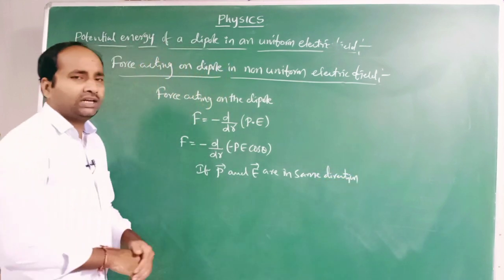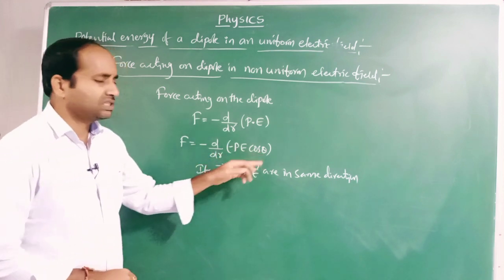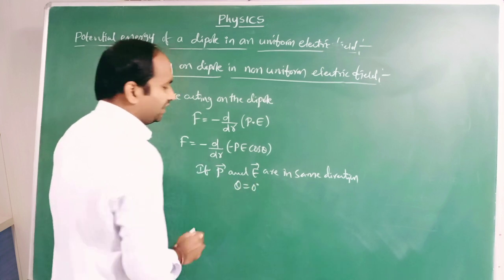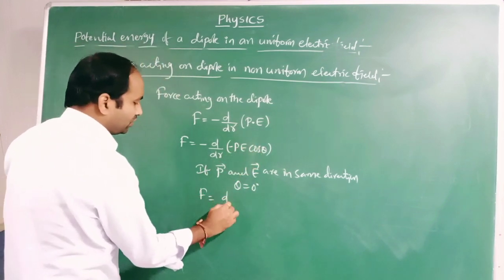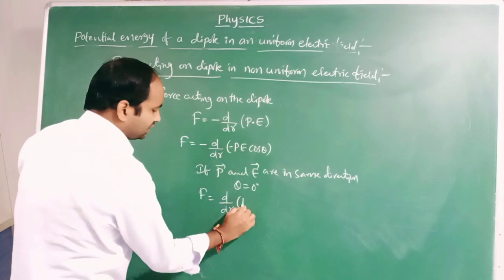Then theta becomes 0, and cos 0 is 1, so F equals d by dr of minus into minus plus, this is PE.